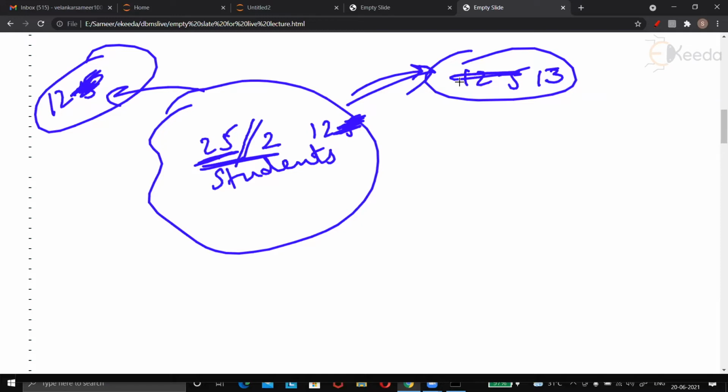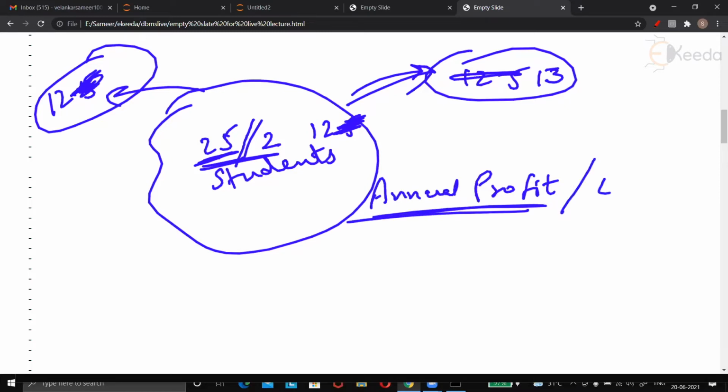But if I have the annual profit made by a company, and I want to divide this annual profit into four groups, then it becomes meaningful to divide it by 4, because each group out of 4 might be 100.5 crores.